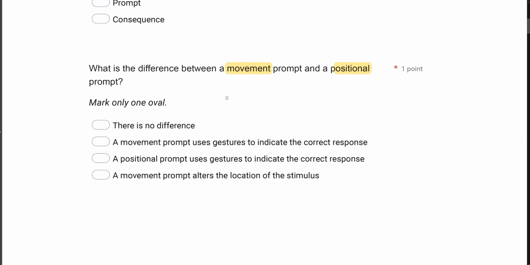So don't get these two confused. A movement prompt is a gestural prompt acting on the response. A positional prompt is a stimulus prompt acting on the stimulus. They're not the same thing. A movement prompt uses gestures to indicate and evoke the correct response.